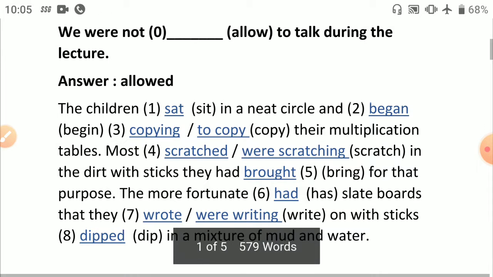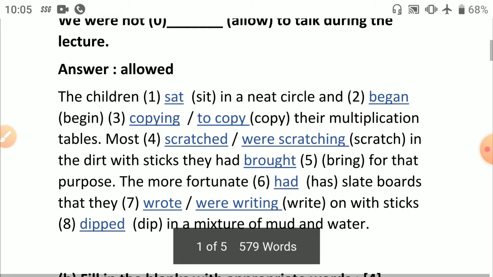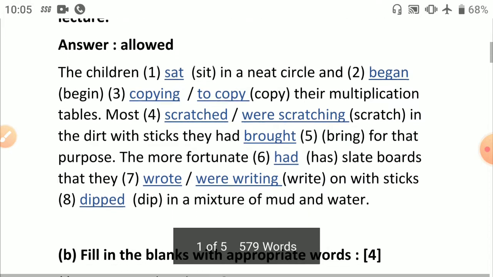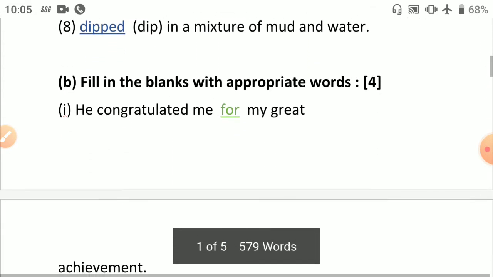The children sat in a neat circle and began copying, or you can write began to copy, their multiplication tables. Most scratched or were scratching in the dirt with sticks they had brought for that purpose. The more fortunate had slate boards that they were writing or wrote on with sticks dipped in a mixture of mud and water. Let's go to the next part, that is, fill in the blanks with an appropriate word, that is basically a preposition or phrasal verbs.